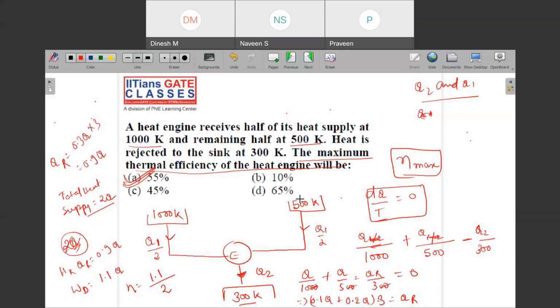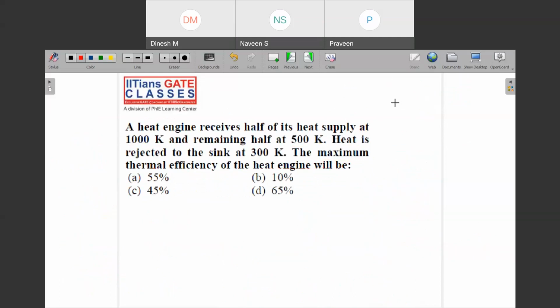What I assumed is that this was the given scenario. I hope you have appreciated it. I received Q from here and Q from here. Why? Because it says that 50% means equal amounts from these two, and then you rejected some QR here. The temperature was given as 300 Kelvin. This was 500 Kelvin, and this is 1000 Kelvin.